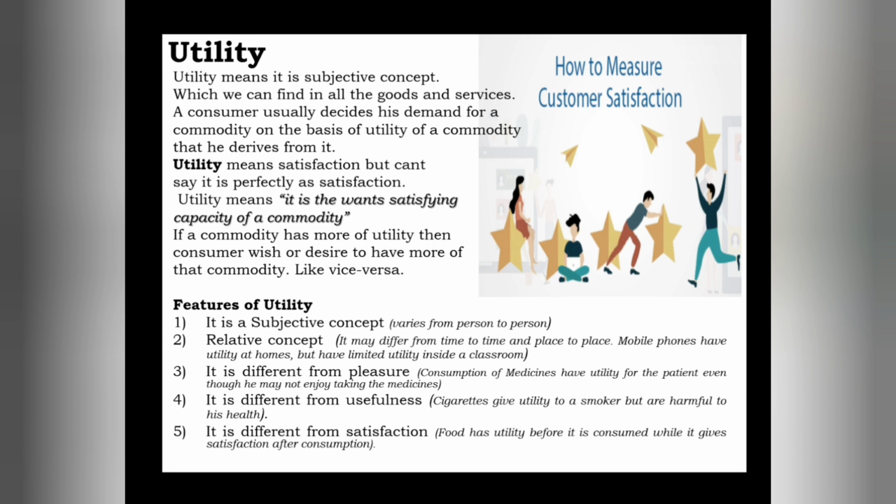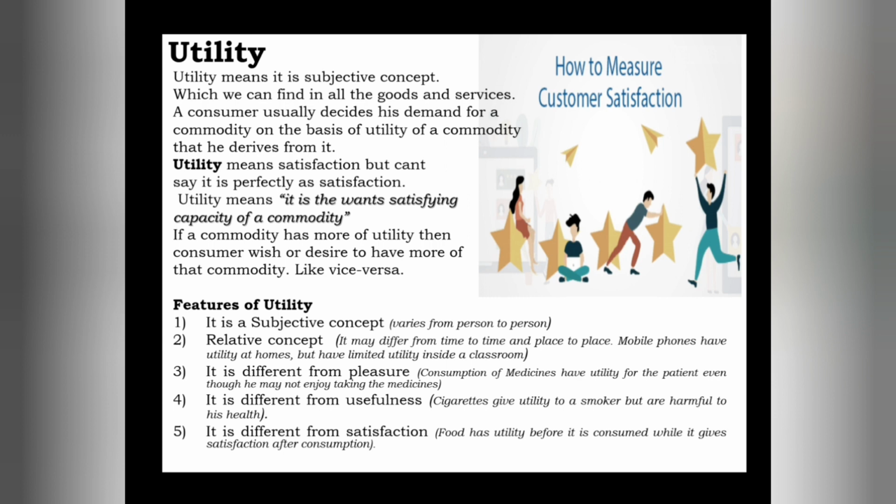It means if you are not getting more utility from a certain commodity, at that time you wish or desire less of that commodity. It means you don't want to purchase that commodity. So that is the behavior of a consumer. When we get more utility, we desire to purchase more of that commodity. When we are getting less utility from that commodity, the consumer may wish or desire to purchase less or have less of that commodity.